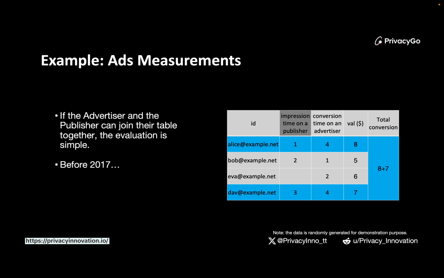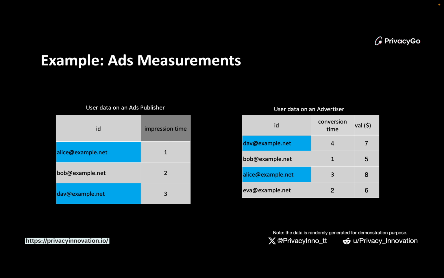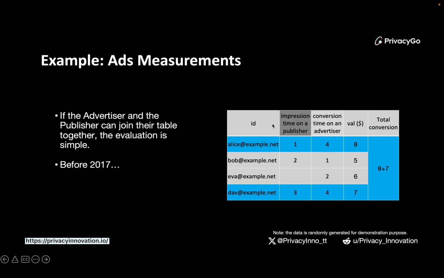If they have these two tables together, actually the logic of ads measurement is straightforward, since we want to find some users who both see the advertisement and make the purchase. So the idea is we simply join two tables using the ID column as the key, and we will get this table here.